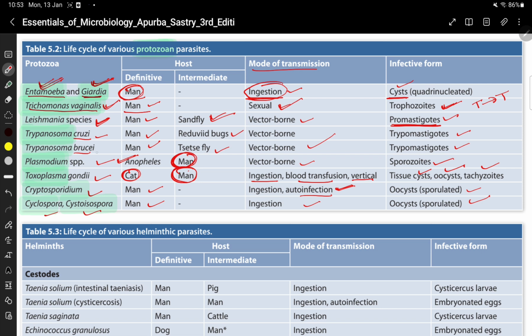Then Trypanosoma cruzi and brucei, man is the definitive host. They are vector-borne, and trypomastigotes are the infective form. Trypanosoma, T for Trypanosoma and T for trypomastigotes.